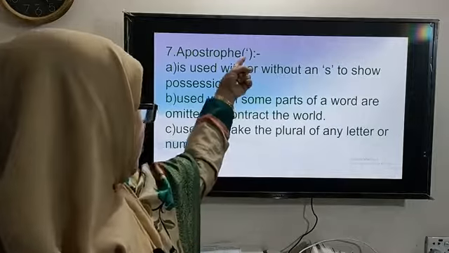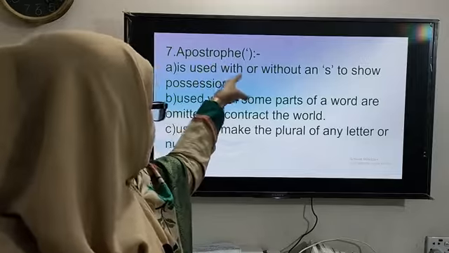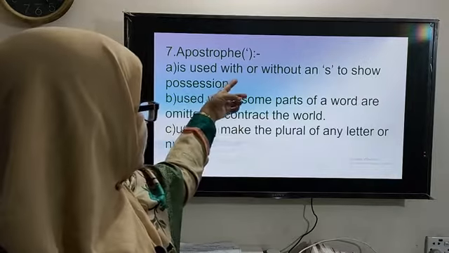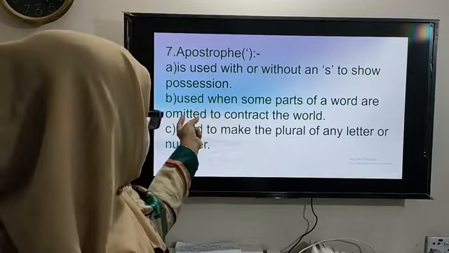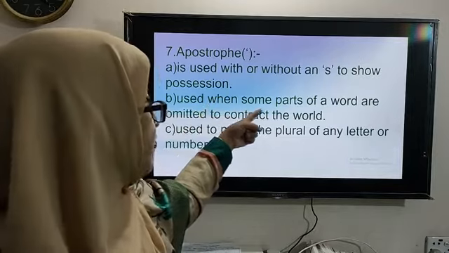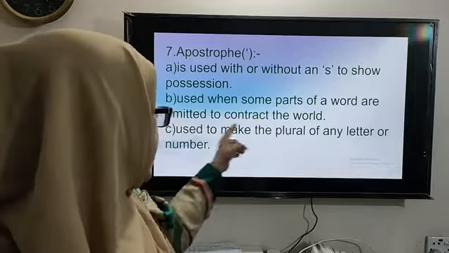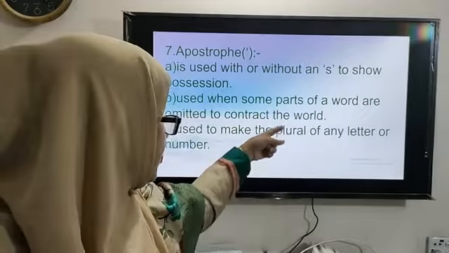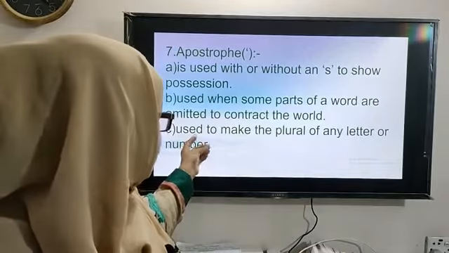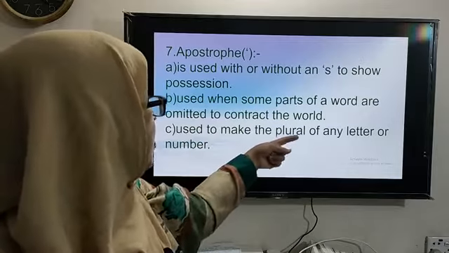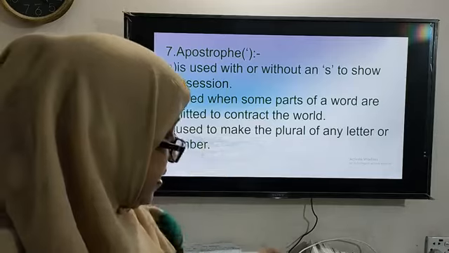This is like a comma, but it will be upwards. Apostrophe is used with or without an S to show possession. Then it is also used when some parts of a word are omitted to contract the word, not world, it will be word. Number C, it is used to make the plural of any letter or number.